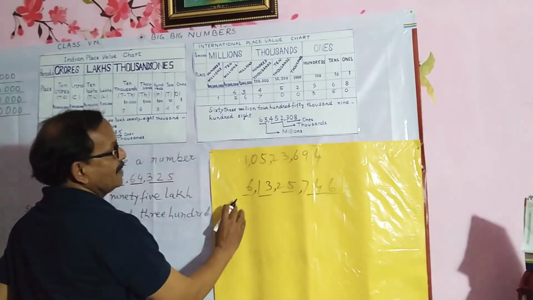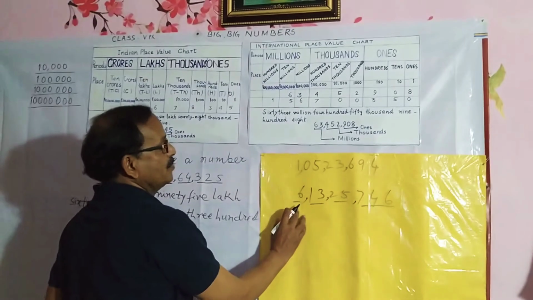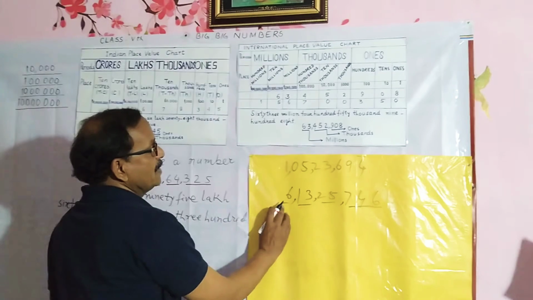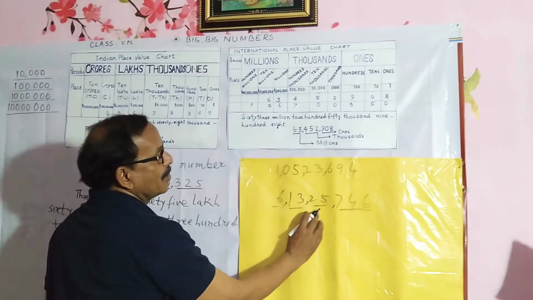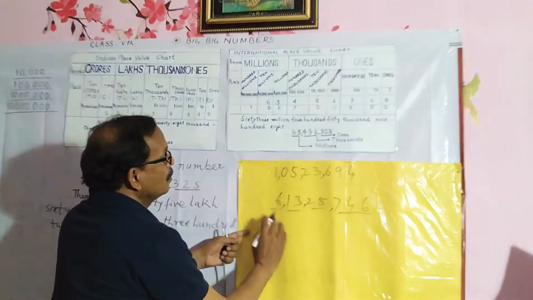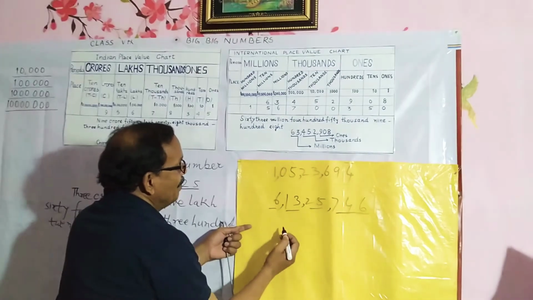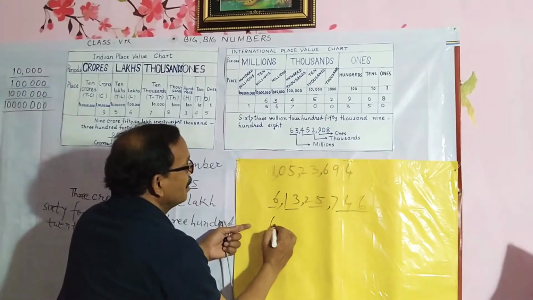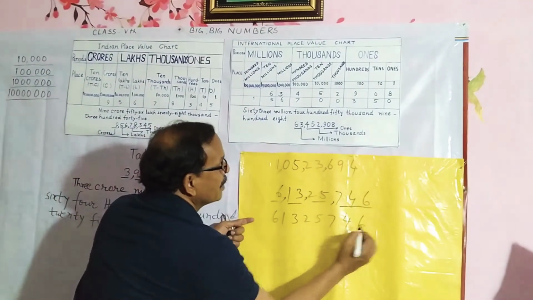So by applying the national place value chart, you can read this 6 crore 13 lakh 25,746. But if you want to read the number by applying the international place value chart, you will insert comma like this.